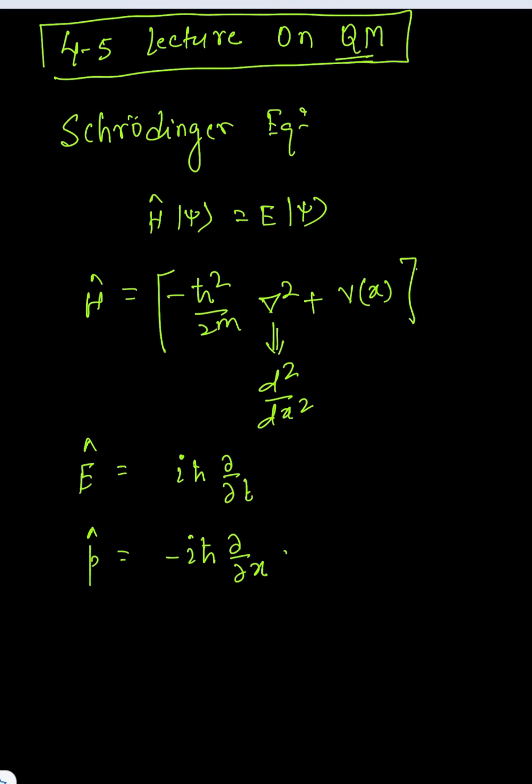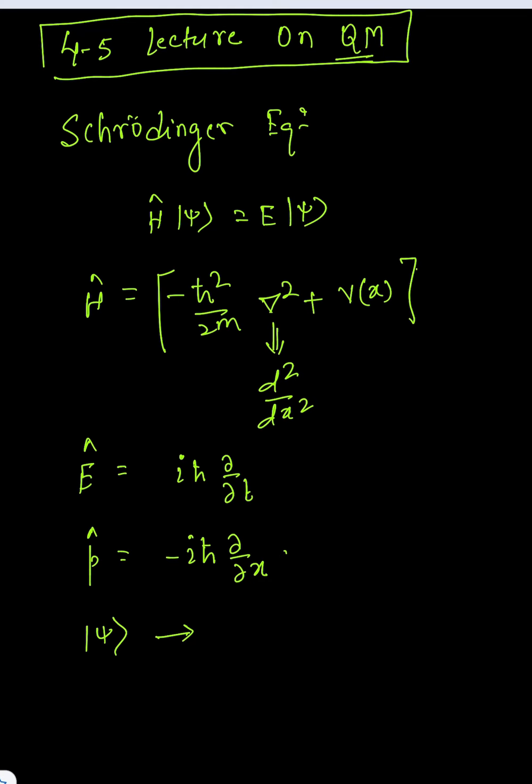Also we know that psi is known as the wave function. The postulates of quantum mechanics: there are some conditions that psi has to satisfy: the normalization condition, single valued, finite, continuous. All these conditions have to be satisfied for psi to be an admissible wave function.